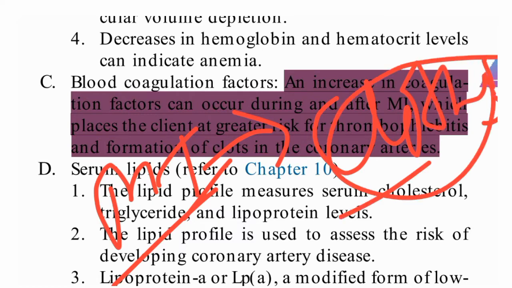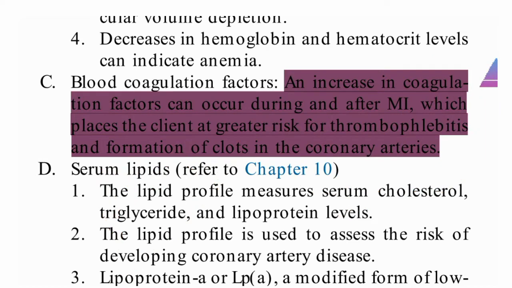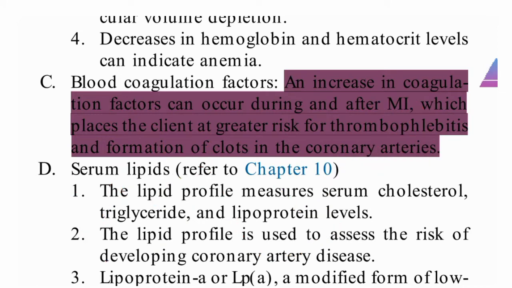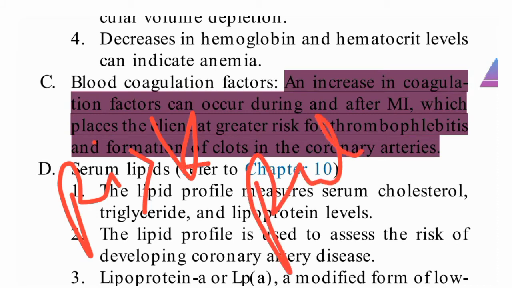So thrombophlebitis can occur, or clots will form and lodge in the coronary artery, blocking it again. There is also a great risk for pulmonary embolism. The clot will be formed and it will travel to the pulmonary circulation, so the client will have a risk for pulmonary embolism.